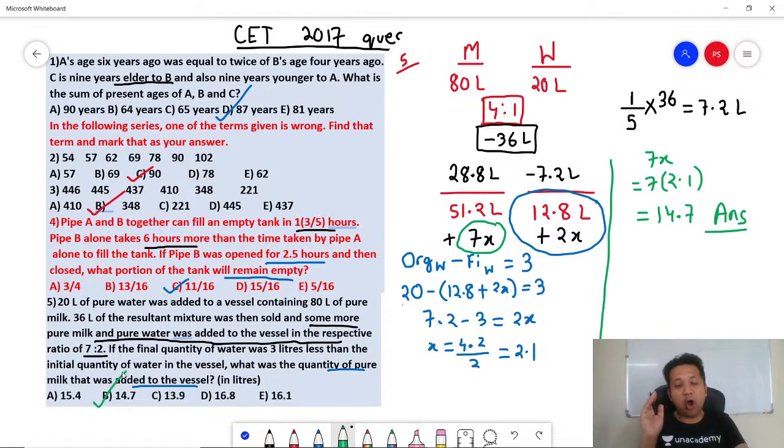Easy one. All CET 2017 questions. Remember, 1 minute is your target time. Whenever you practice, don't take more than a minute to solve such questions.